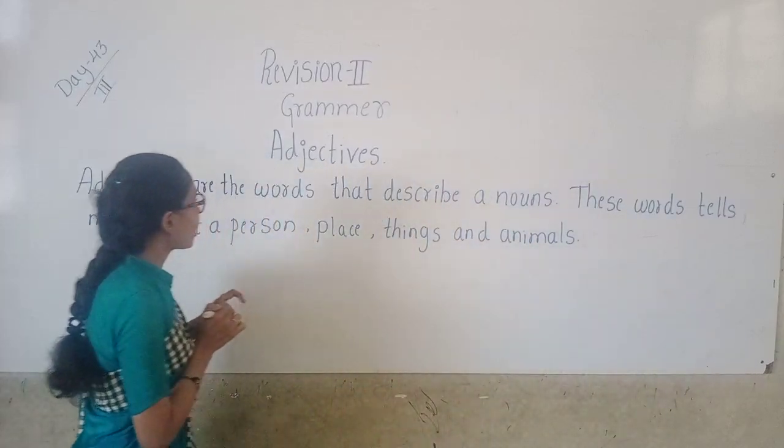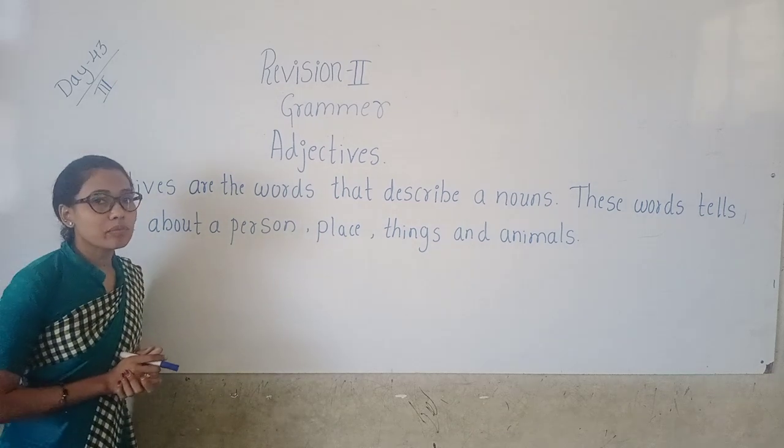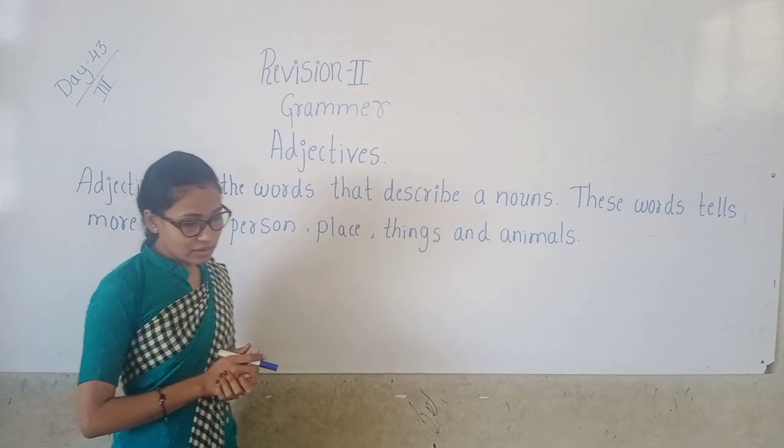These are the describing words which describe the nouns. These words tell more about the person, places, things or animals.